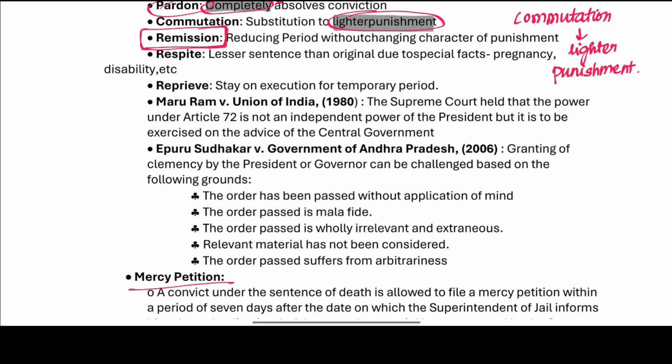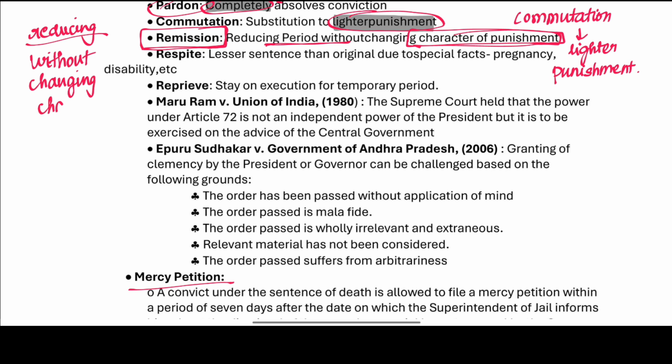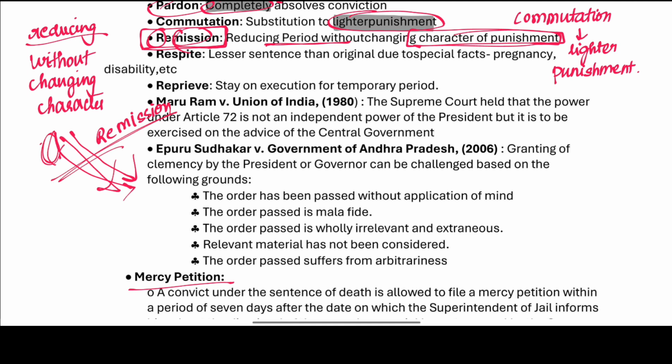Then we have remission. It is reducing the period without changing the character of the punishment. Remission: when you are going somewhere, the mission is re-established, so you would already have achieved something. So for reduction, we have to remember only the period. Remission is the reduction of the period without changing the character of the punishment.